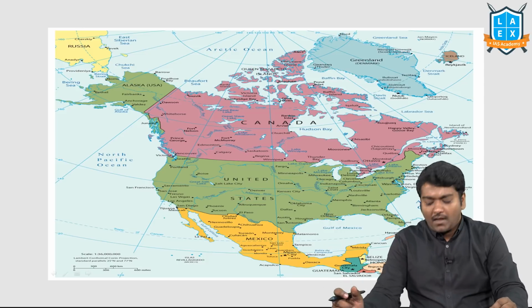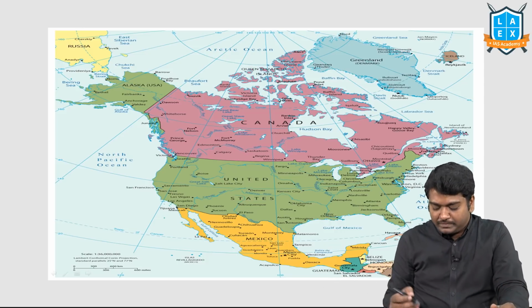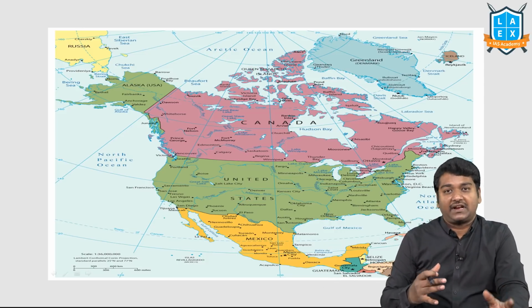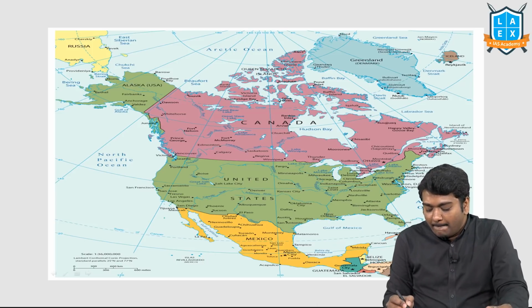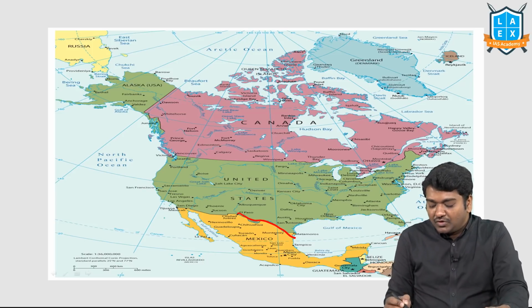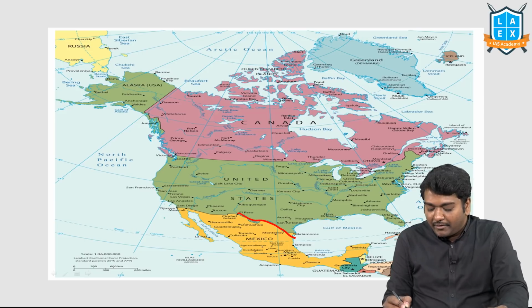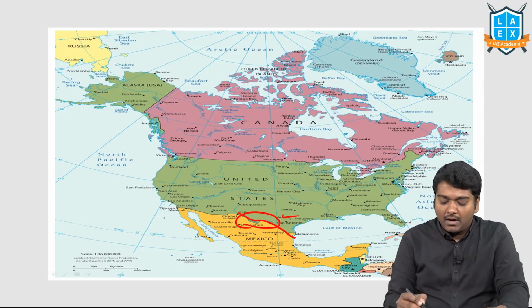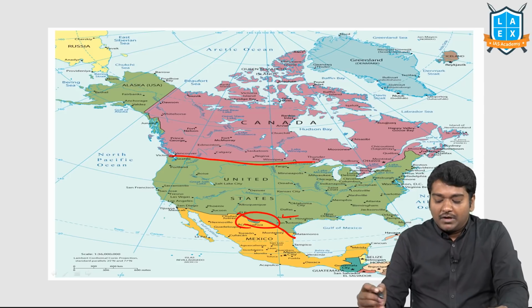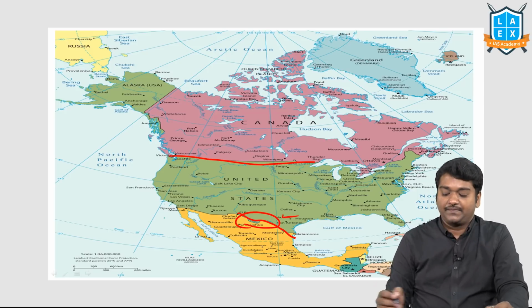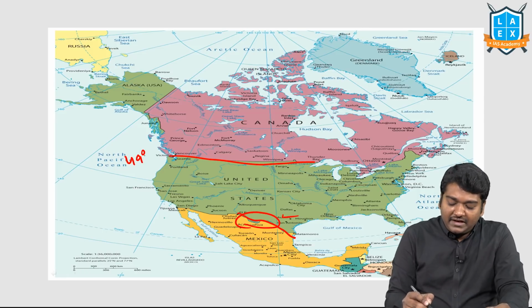Then, I have already told you, just this year as the crisis has increased, Mexico and US are separated by the Rio Grande River. US and Canada are separated by the 49-degree latitude or minus 10 degrees Celsius isotherm.